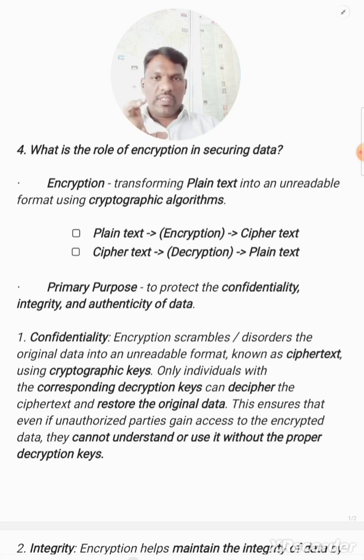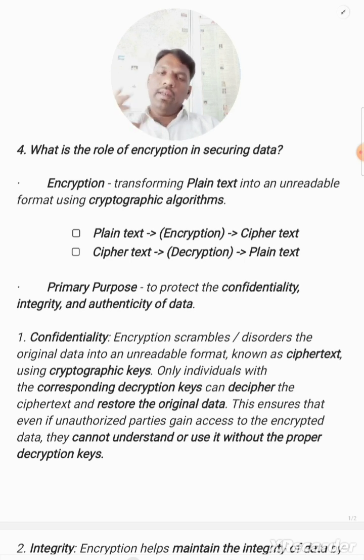So what is ciphertext? It is the output of the encryption algorithm. What is plain text? Plain text is basic data, human readable data, just a small text. After applying the encryption algorithm, we get the ciphertext.